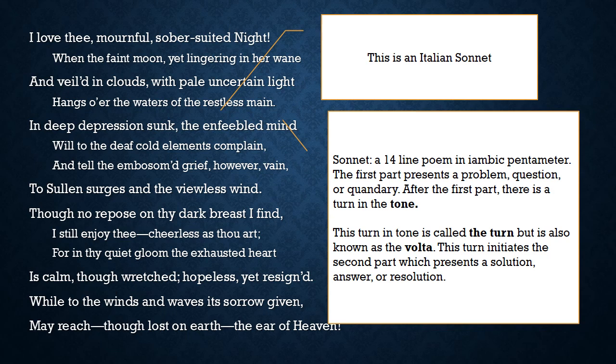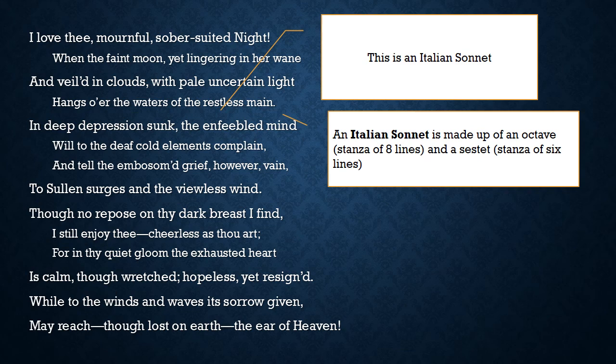In an English sonnet, you usually have 3 quatrains followed by a couplet. So the turn doesn't really come until the last 2 lines. This is an Italian sonnet, and we'll look at it more in depth. When it's Italian, instead of being made up of 3 quatrains followed by a couplet, it's made up of an octave, which is a stanza of 8 lines, and a sestet, which is a stanza of 6 lines. We'll see that in a minute.